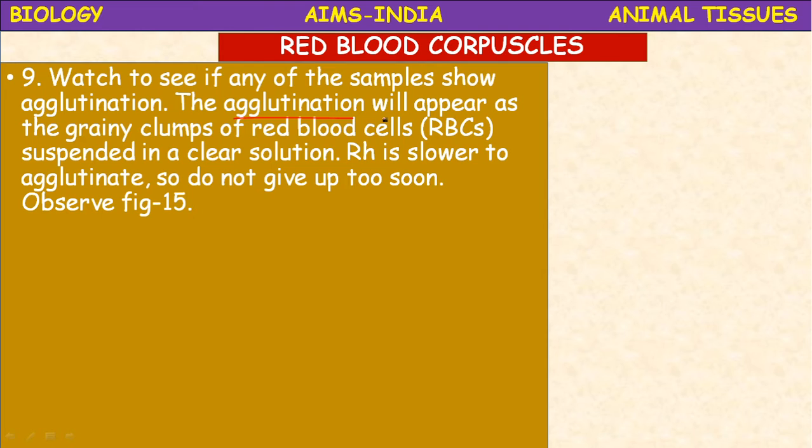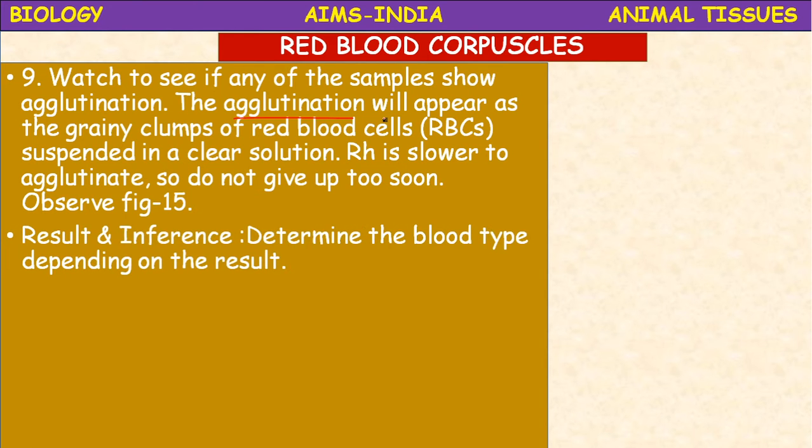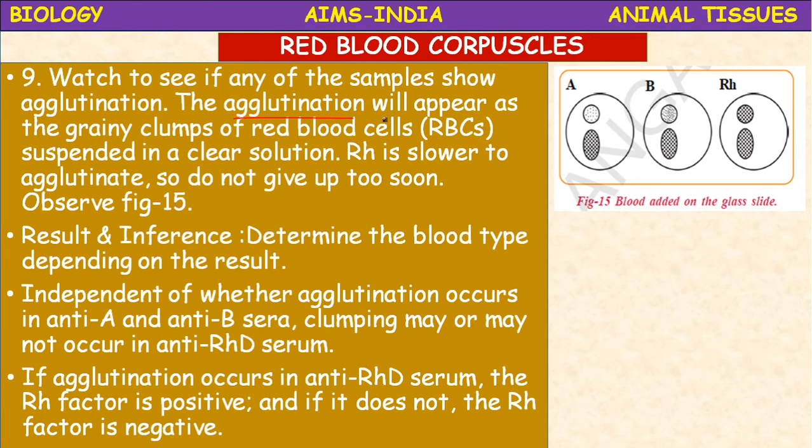The RH is slower to agglutinate, so do not give up too soon. Okay, like this, the blood added to the glass slide, you need to mix with the help of a toothpick. Do not give up immediately. You wait till the clumping occurs.